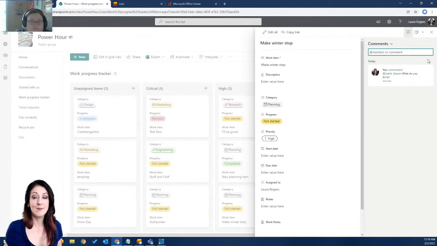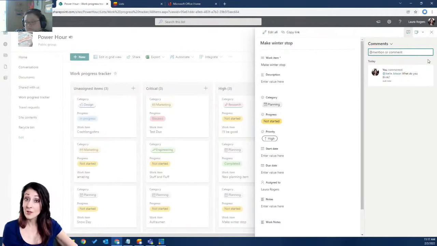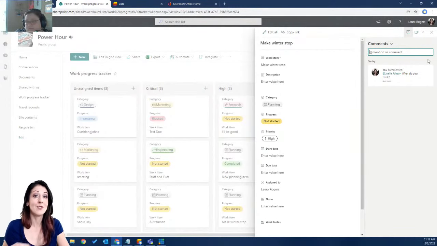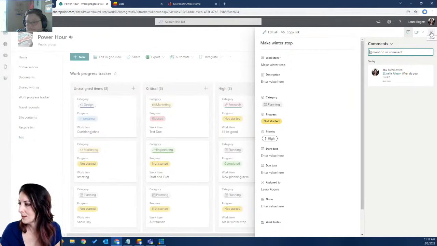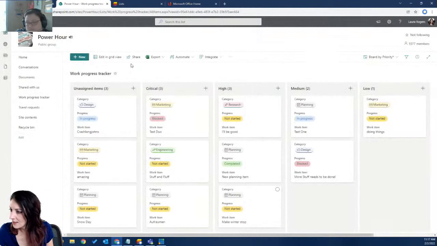And that's what lets them know, and that's what keeps that whole conversation about that list item in context, in the list, in the item, so that you don't have a whole separate conversation going on over in an email, just a little link to the item. You can just have the conversation in here so that other people that come along, that care about this work progress that you're tracking, can see what conversation is happening there.